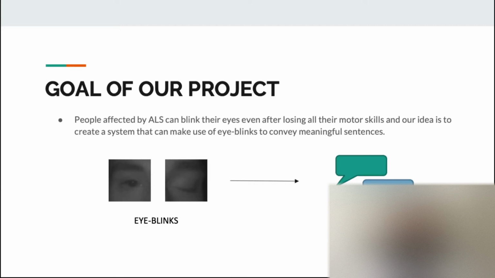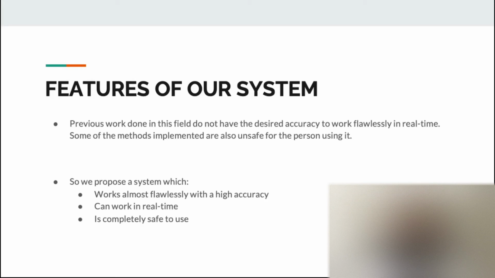Our system achieves an accuracy of 99.2% with a latency of 94 milliseconds on IoT devices. Our method is safe to use and has better performance than previous methods. It's robust to changes in light condition and facial orientation.